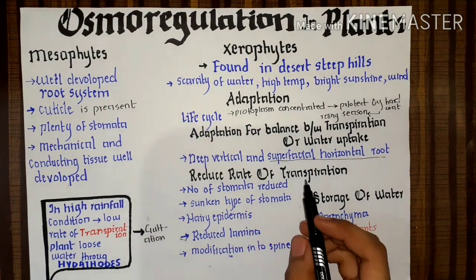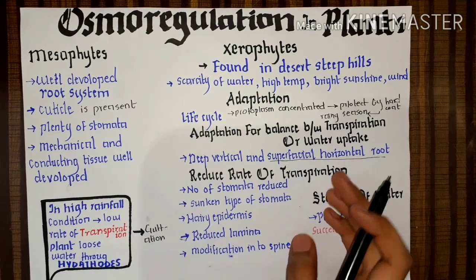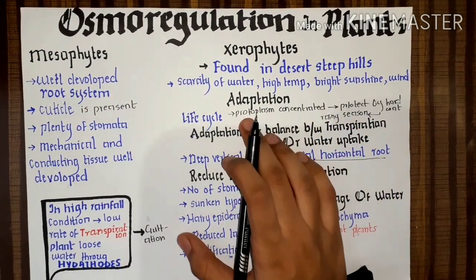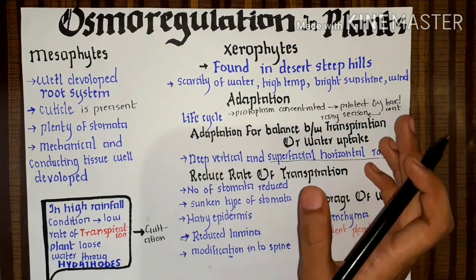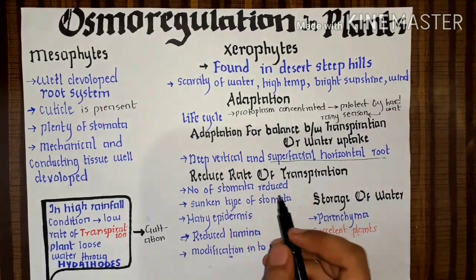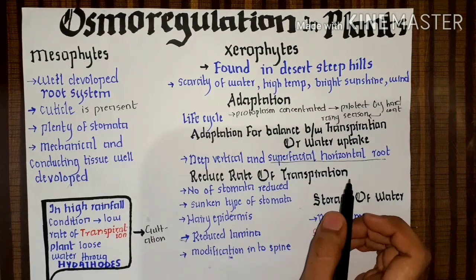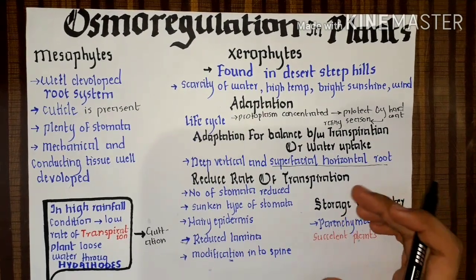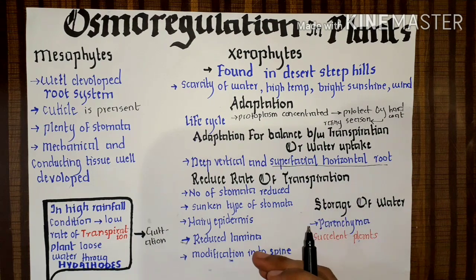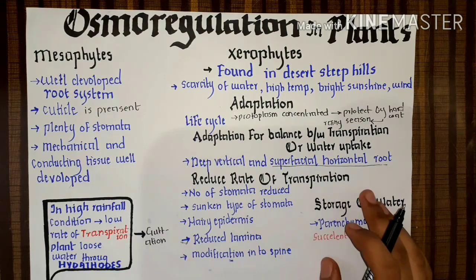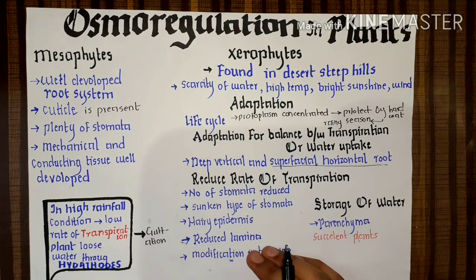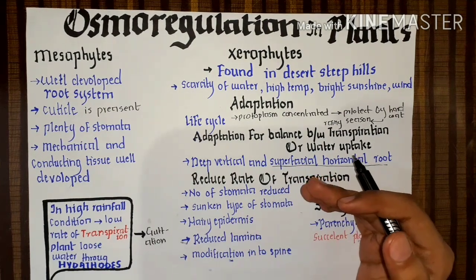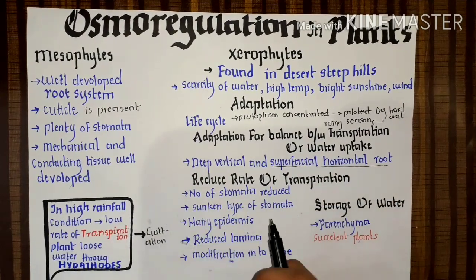Now another solution for their survival in such sunshine and desert areas: it can reduce the rate of transpiration. When there is less transpiration, there is less absorbance of water needed. If more water is transpiring, we must have more water.